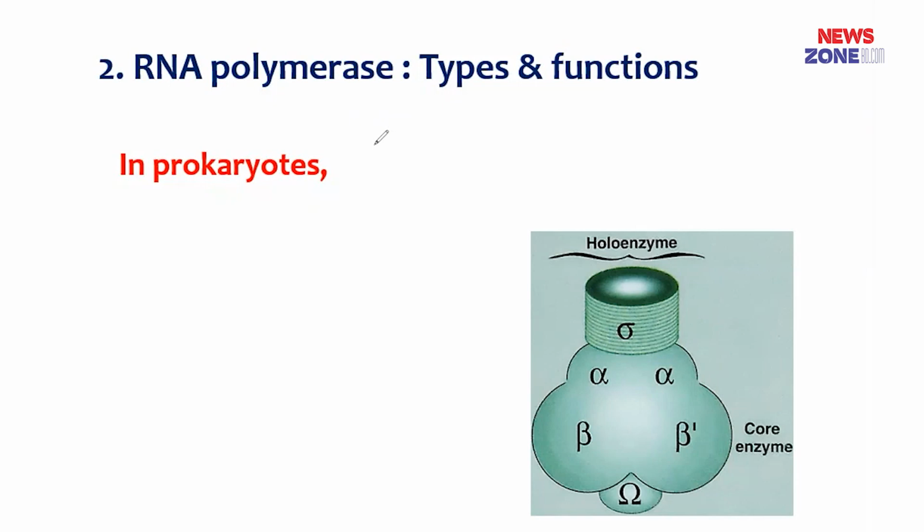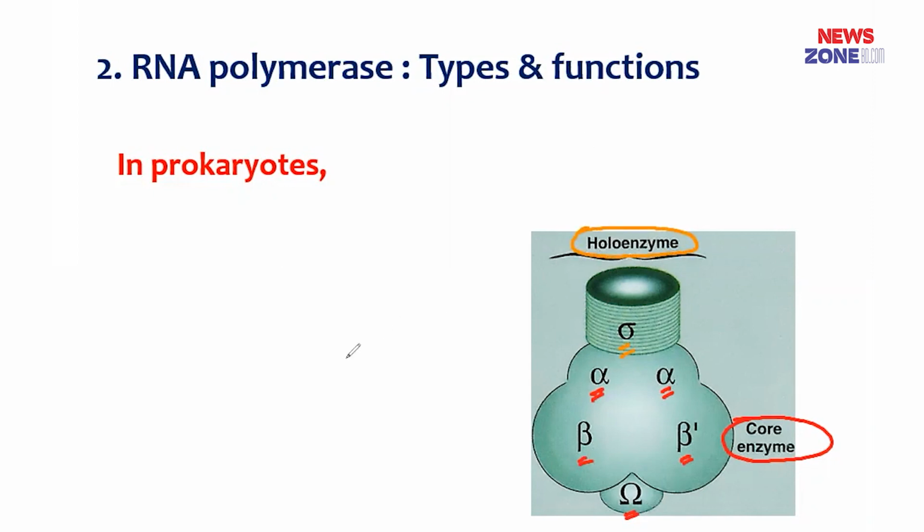This is the RNA polymerase of prokaryotes. It's the core enzyme that contains 5 subunits. These are the subunits: 2 alpha, 1 beta, 1 beta prime, and 1 omega subunit. And this is the holoenzyme. The core polymerase with sigma factor is referred to as the holoenzyme. This is the sigma factor.